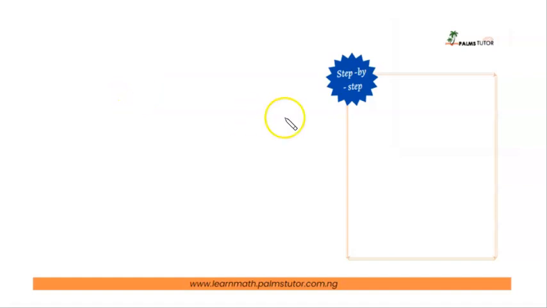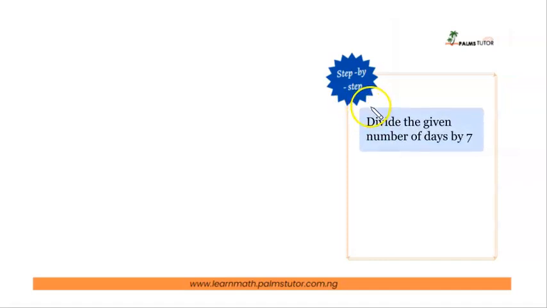No, there is a quick way. Find out how many sevens you can find in the number of days you have been given. In this case, we are talking about 53 days. So how many sevens can we get there? Because every week has 7 days, after 7 days you have that same day. So how many sevens do I have in 53?